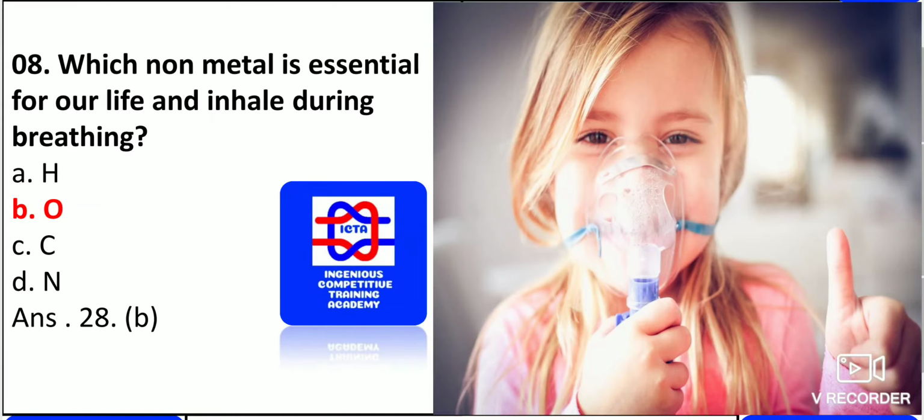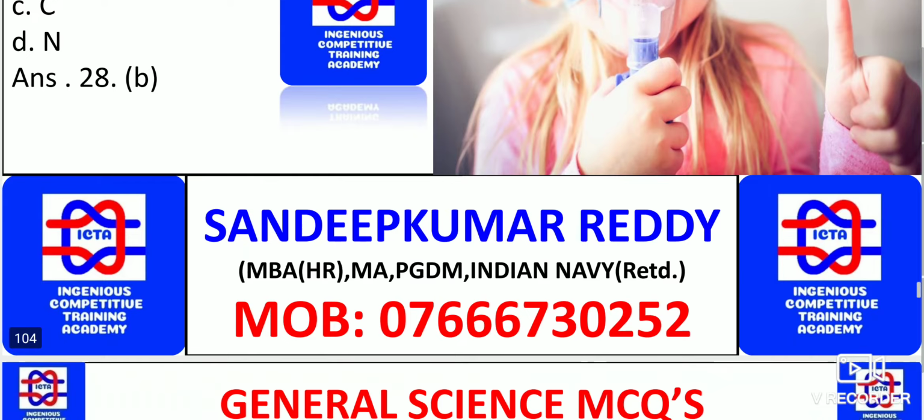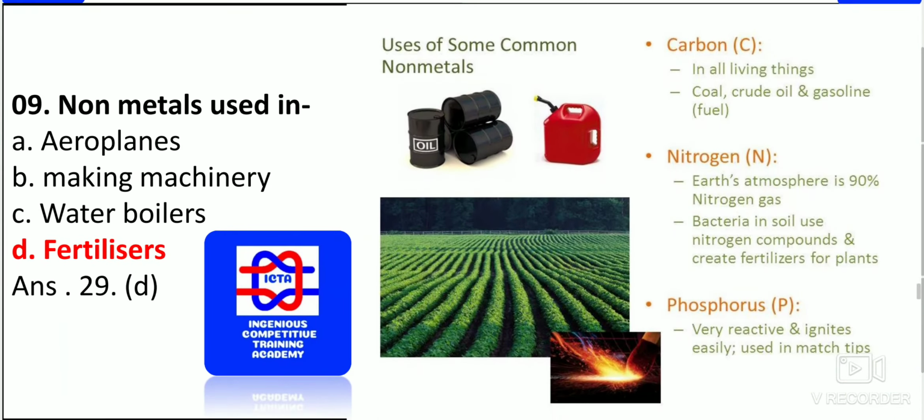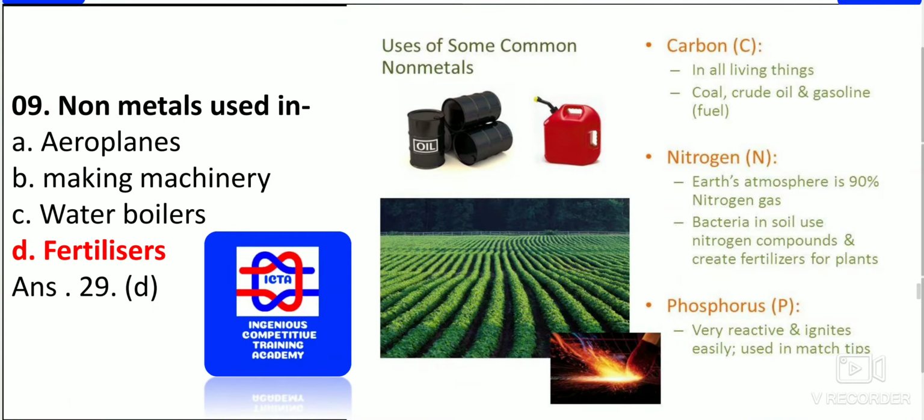Which non-metal is essential for our life and inhaled during breathing? Oxygen is not a metal, so we can recognize which non-metal is useful for our breathing, that is oxygen. Hydrogen is not the one. Carbon is also very dangerous for us. Nitrogen is the most diffusive, and is not at all useful for breathing purposes.